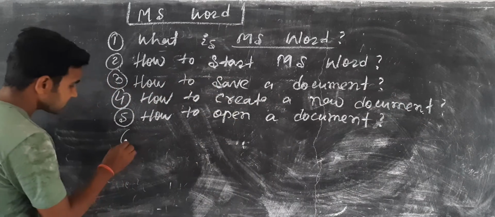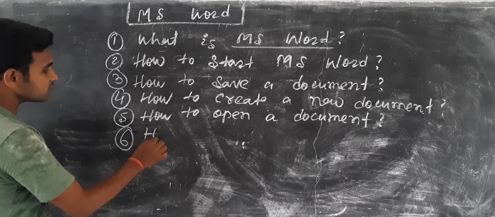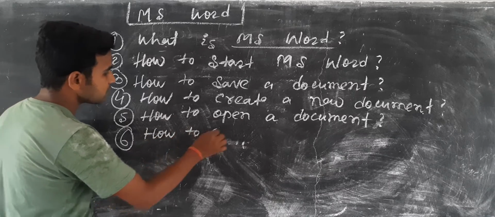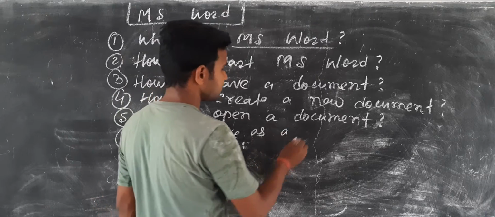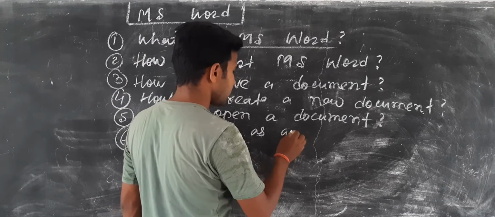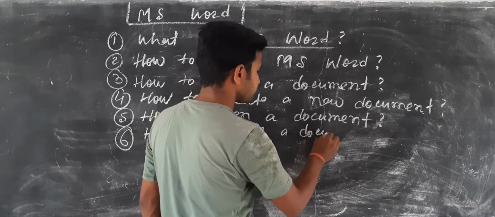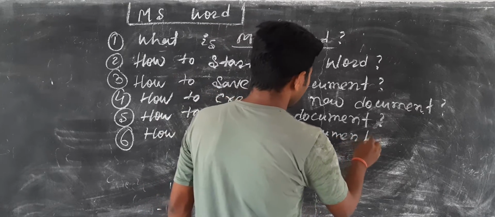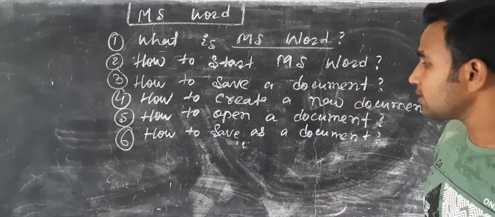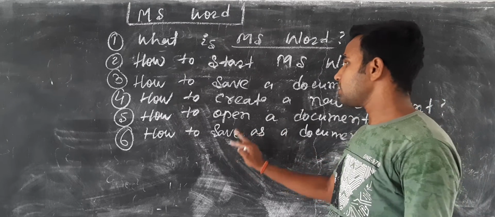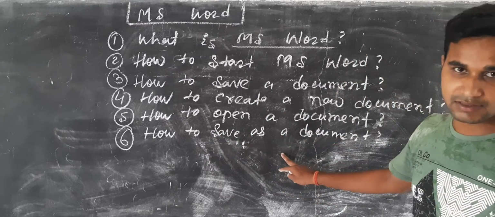Next thing, how to save as a document. This is very important. Here one question will come: what is the difference between save and save as?